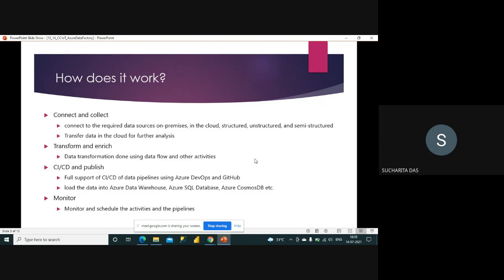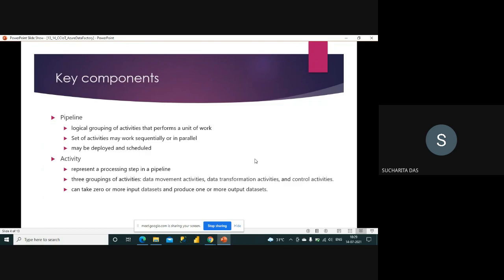Say some text file is being stored in some drive, and you want that file's data to be moved to your database every day at 6 a.m. It's not possible that every day at 6 a.m. you will go and transfer the data. What you can do is schedule some activities here, so that every day at 6 a.m. the data will be fetched from that particular location, processed, and finally stored in your SQL database. It can do a lot, but these are the main activities done by Azure Data Factory.